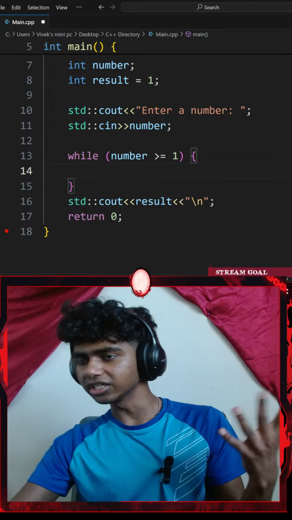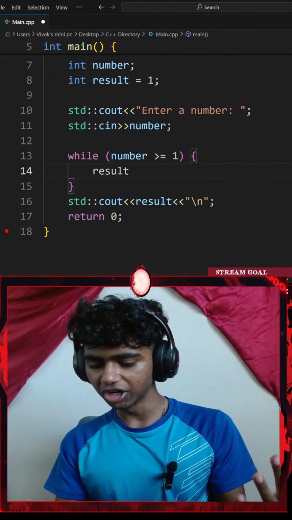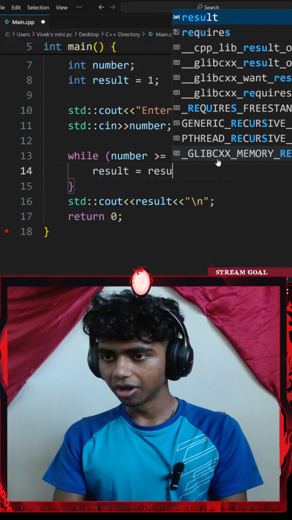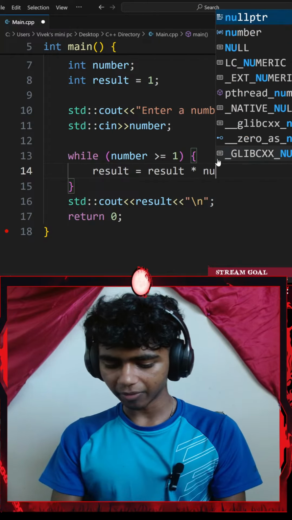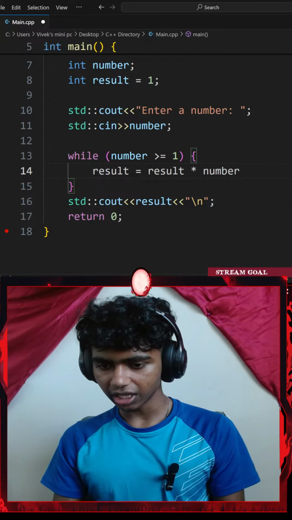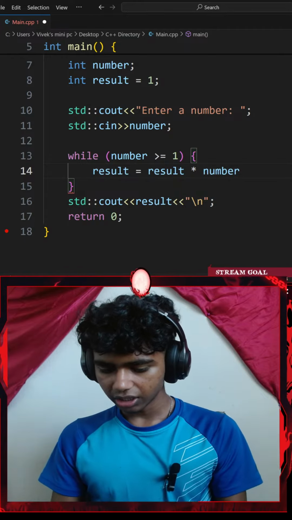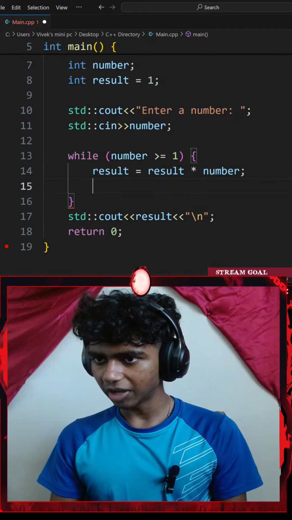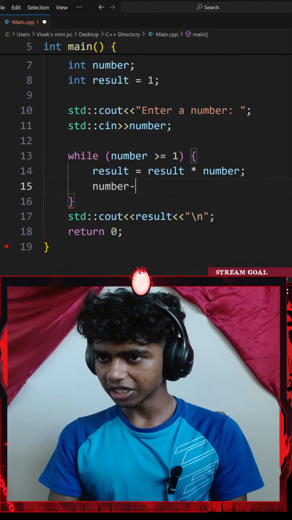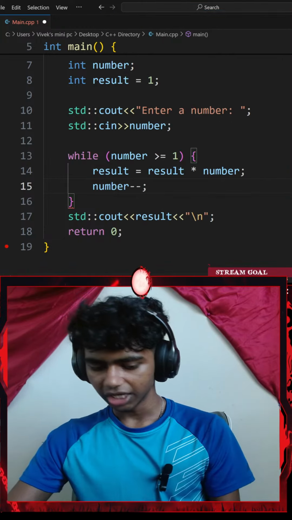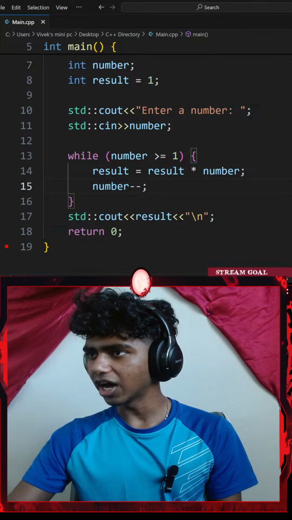That said, let me try this part again. So now my result is set to 1, so I could go with my result variable. I'll set that equal to my result multiplied by my number. Okay, and then num minus 1, so result multiplied by number. I'll go with number minus minus. Okay, if I hit Control S, save that, run the command.